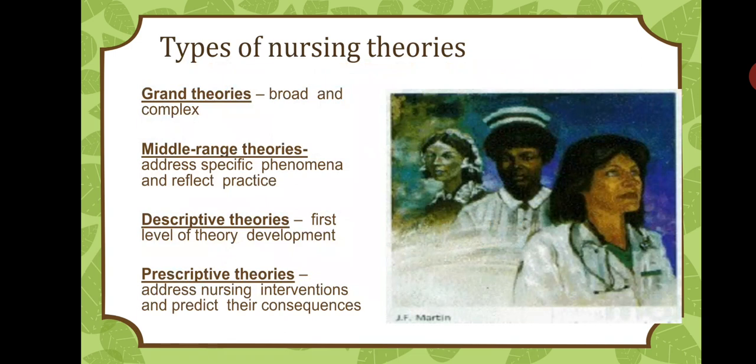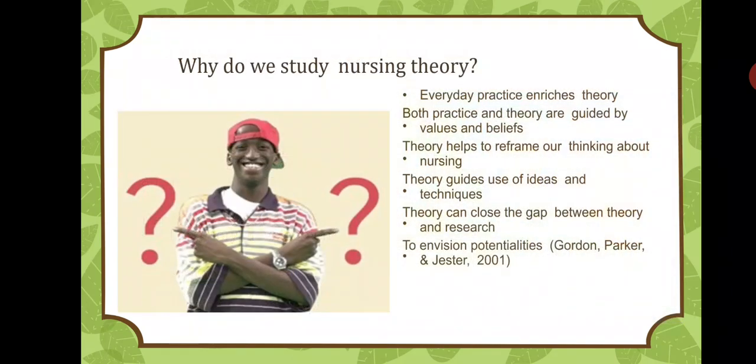The types of nursing theories. It includes grand theories. Grand theories are very broad and complex. Middle range theories. Middle range theories address a specific phenomena and reflect practice. Then descriptive theories, the first level of theory development, and prescriptive theories, they address the nursing interventions and predict the consequences of the intervention.